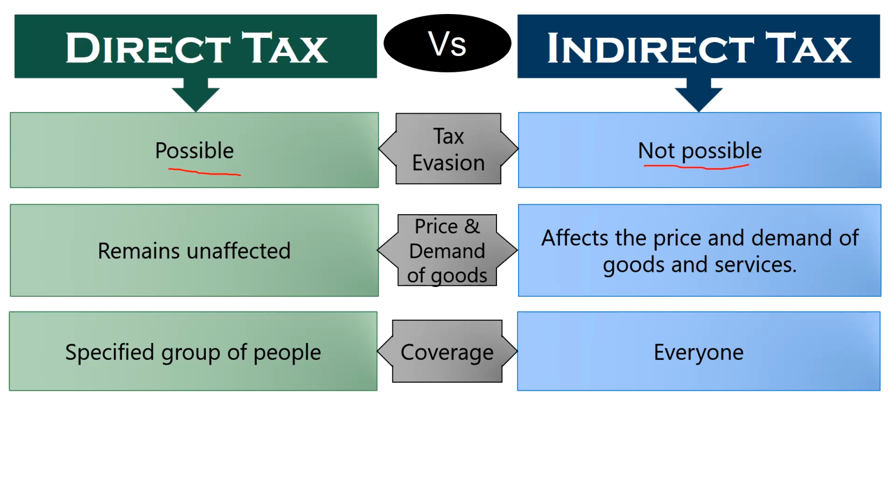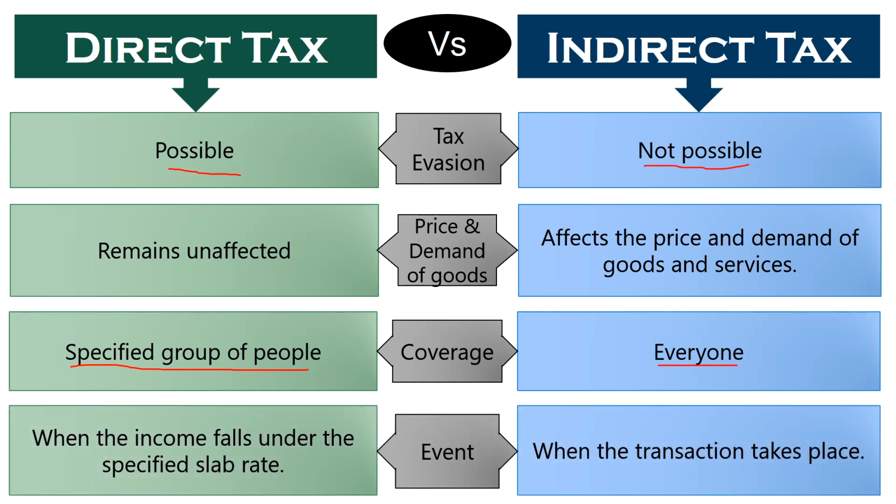Coverage. When it comes to coverage, the coverage of direct taxes is lower in comparison to indirect taxes because there is only a specified group of people which are covered under direct taxes. On the flip side, indirect taxes are levied on everyone, that is, all the people in the society, because it is included in the value of goods and services. Now if we talk about the event on which the tax applies, in case of direct taxes, when the income of the assessee falls under the specified slab rate, tax will apply. Contrary to this, in case of indirect taxes, whenever the transaction takes place, the tax will apply.